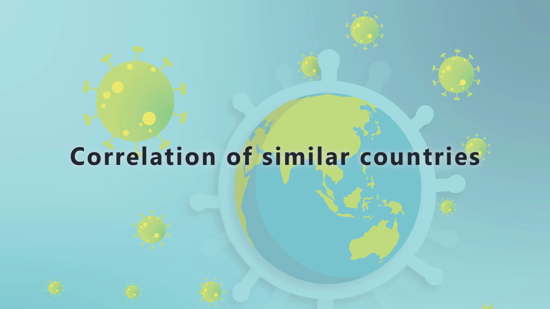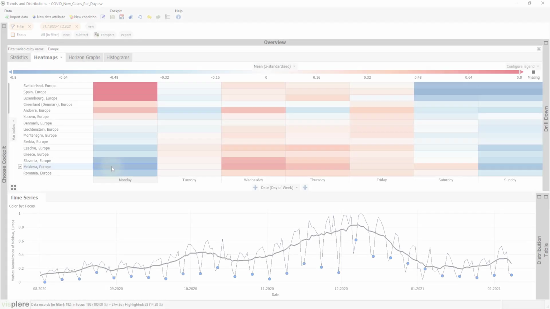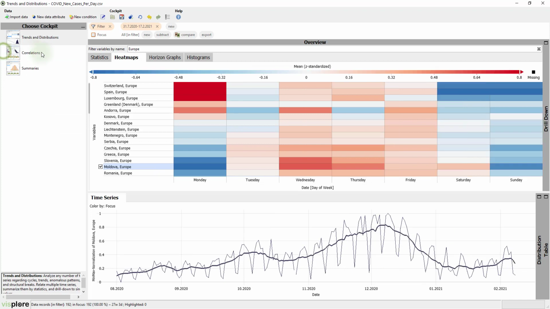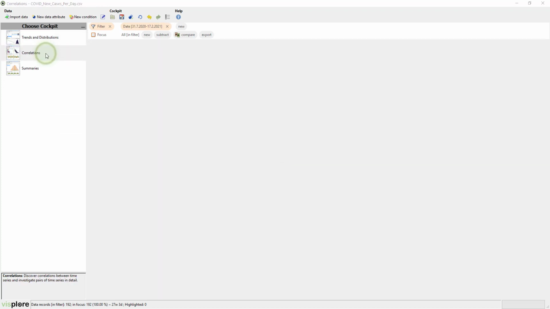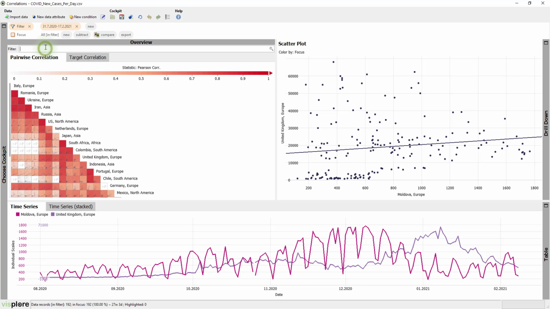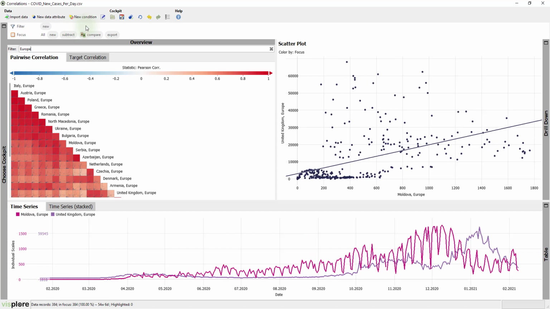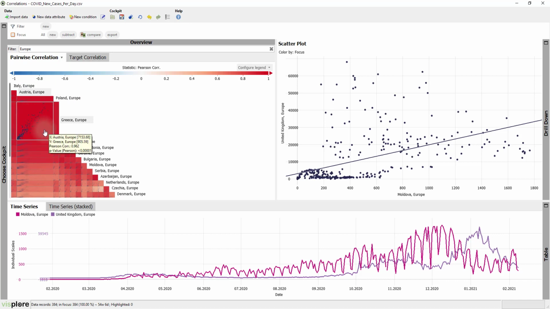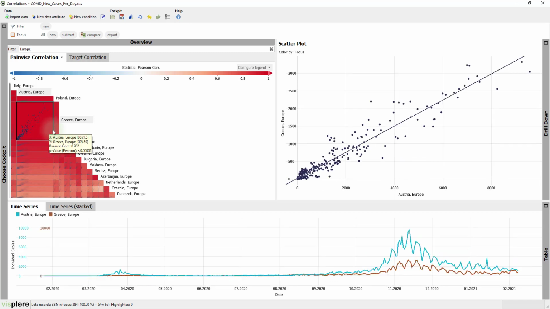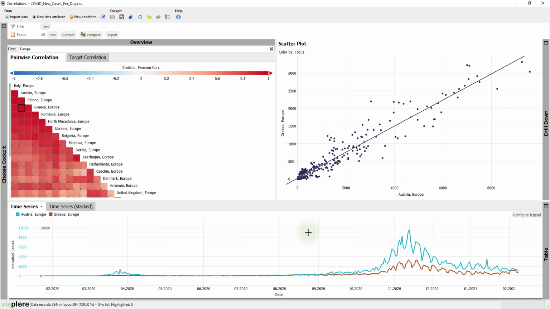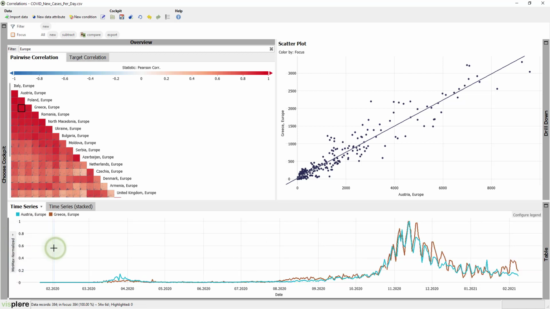Now let's turn to another interesting question. Are there countries with extremely similar trends? For this, we switch to another cockpit to get an overview of correlating countries. Let's look at Europe for the entire period since the beginning of the pandemic. Each cell in this matrix is a pair of two countries. Here, for example, Austria and Greece. Despite their geographical distance, they are correlated, which is shown by the strong red color. After a click, you can see their correlation in the scatter plot and in the time series view. Normalizing the time series again shows this even better.